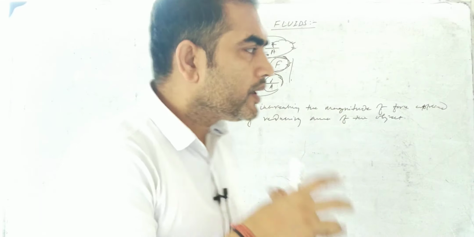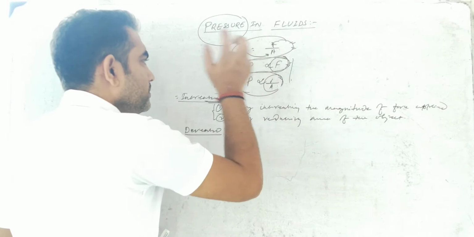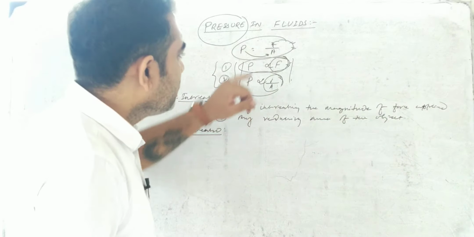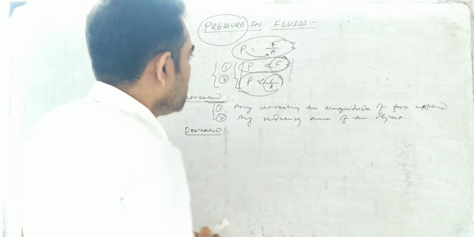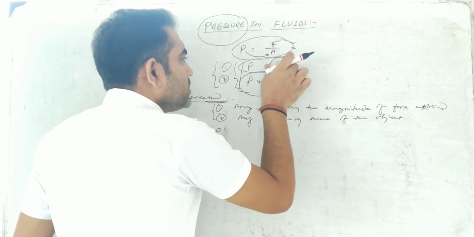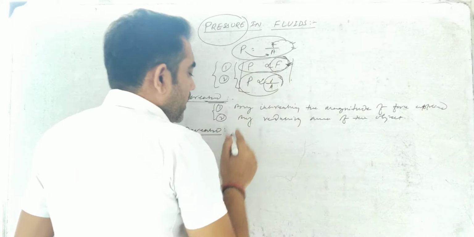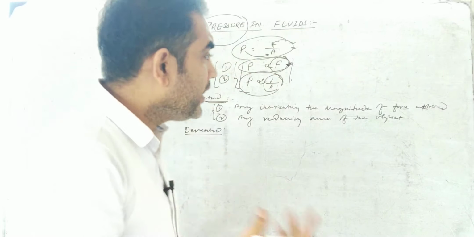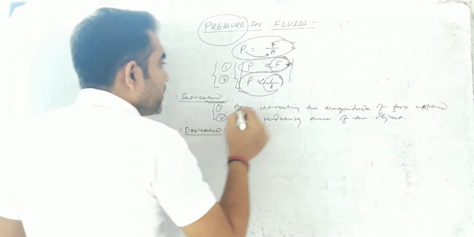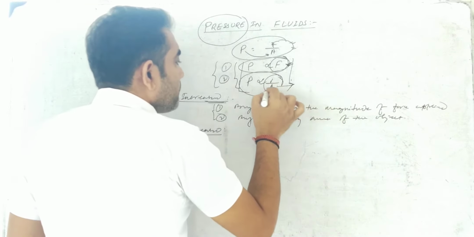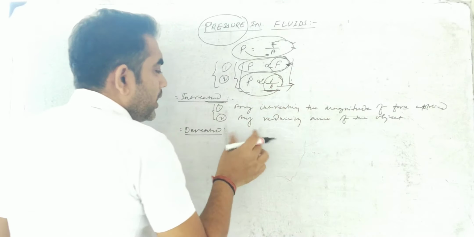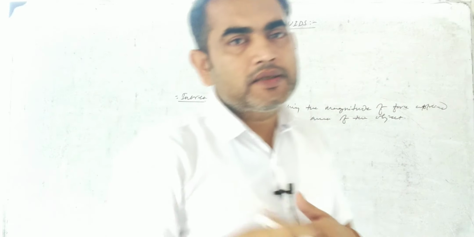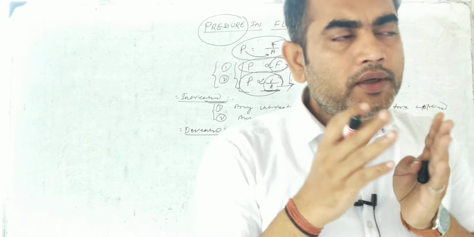So force is directly proportional to pressure. If the magnitude of the force is decreased, the pressure exerted on a particular area will decrease. And the second one, in order to decrease the pressure, we increase the area. If the area of contact is increased, the pressure will decrease.